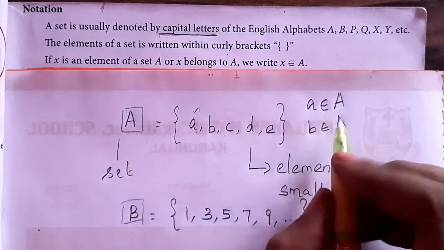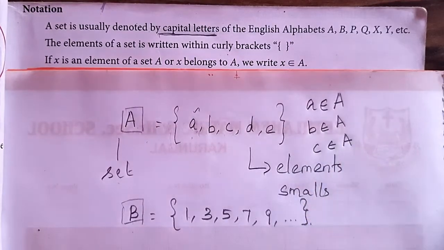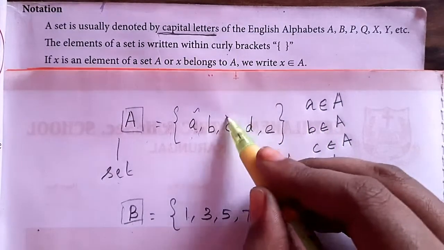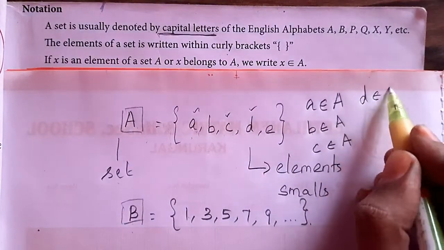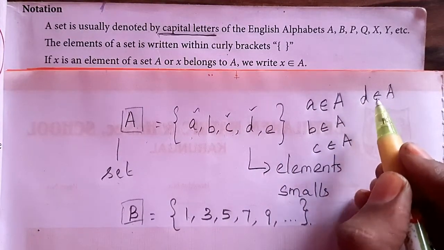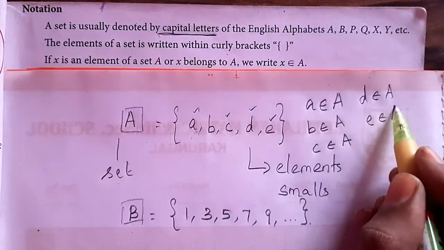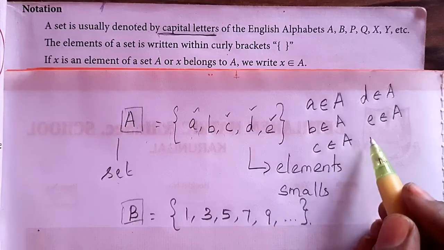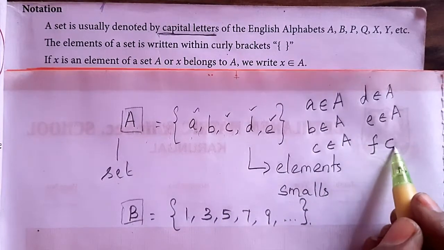What can I say next? c also belongs to capital A. Am I right? Then d also belongs to capital A. What about e? e also belongs to capital A. f: does f belong to capital A?